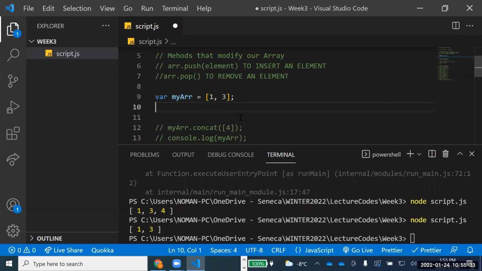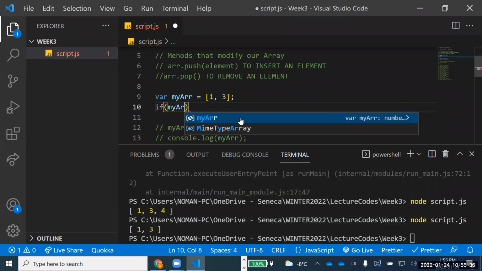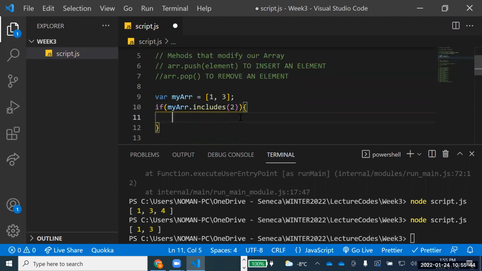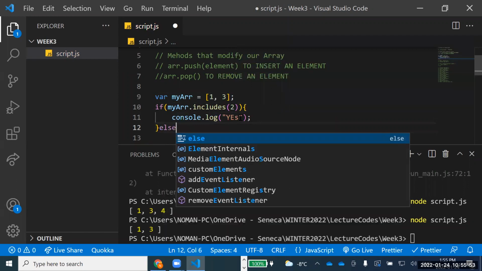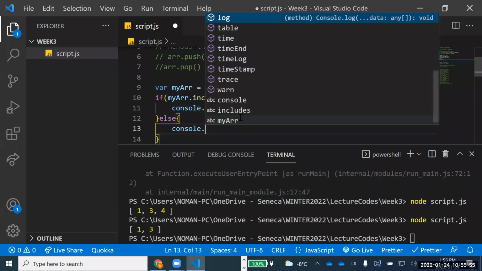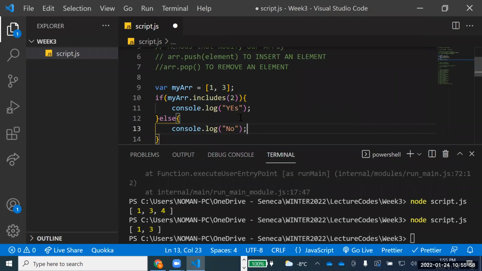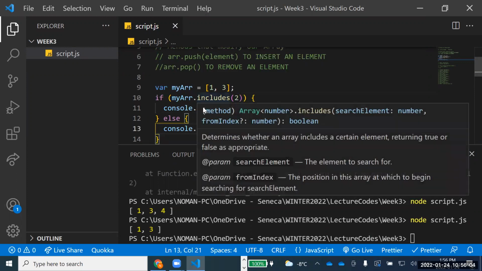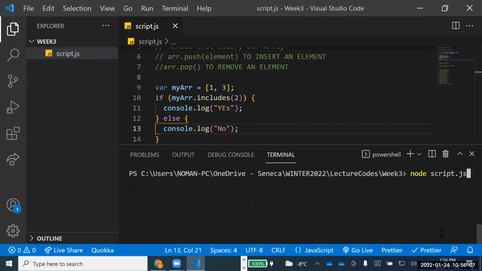Then there is another one. If I say my array dot includes, I can say, for example, 2. So I'm saying if my array includes 2, do something. For example, I want to just print yes, or you can say anything. So includes checks for any value. It will go over there and try to find out if there is a value, it will return true. If there is no value, it will return false. So includes basically returns true or false.